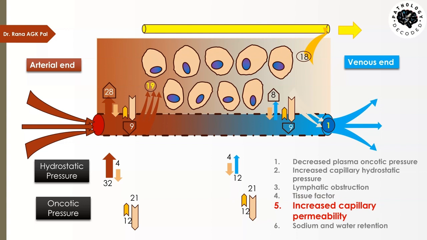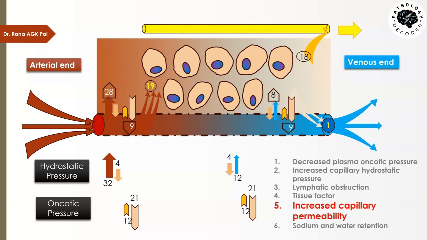The protein which was present inside the plasma is now going to move inside the tissue. Those big molecules which could not go earlier, because the holes between these cells, the endothelial gaps, were small. But if these endothelial gaps increase in size, now these large protein molecules will escape into the interstitial region.